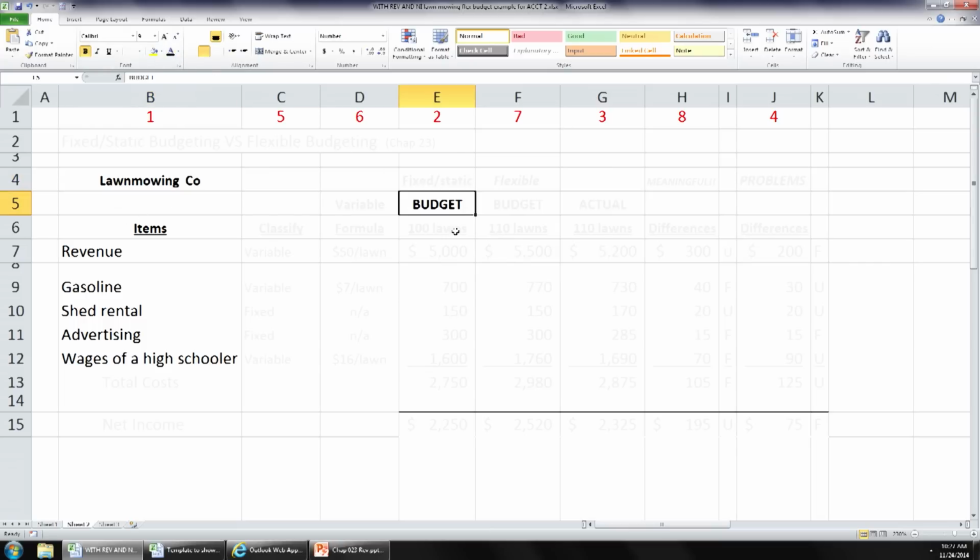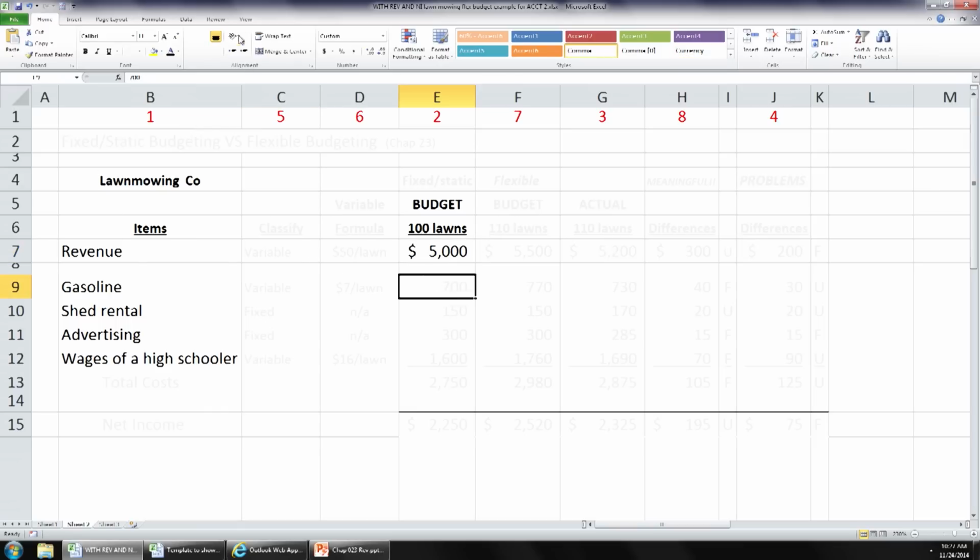Now you estimate that you're going to mow about total 100 lawns for the summer. Okay. And you charge about $50 per lawn. So you're budgeting total revenue for the summer of $5,000. You with me? Okay. You think you'll spend a total of about $700 in the summer on gasoline.